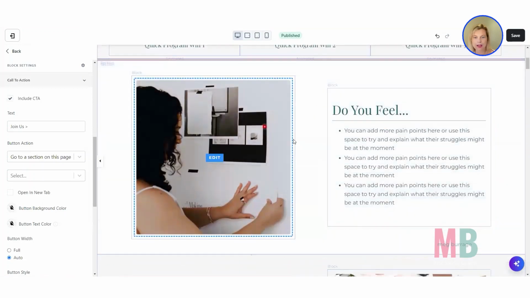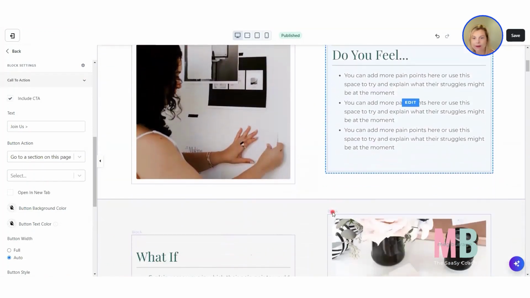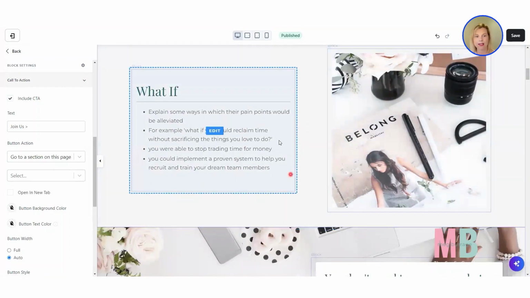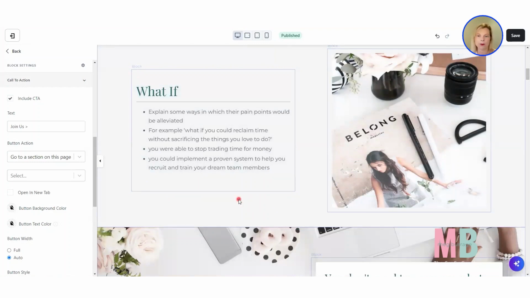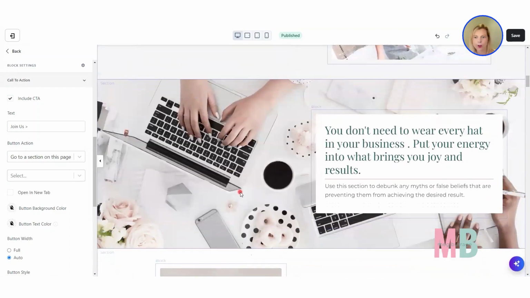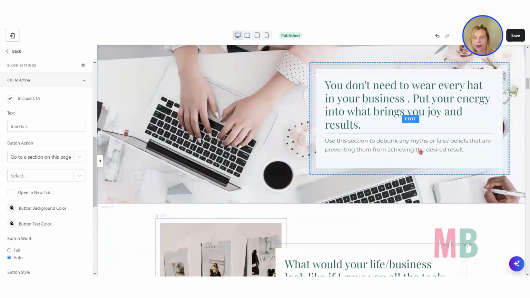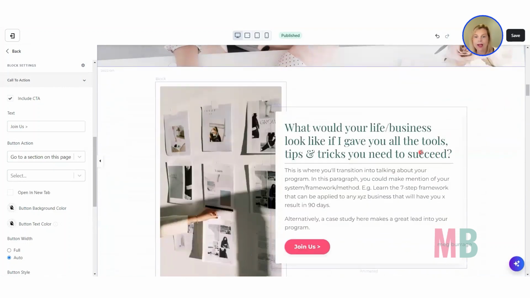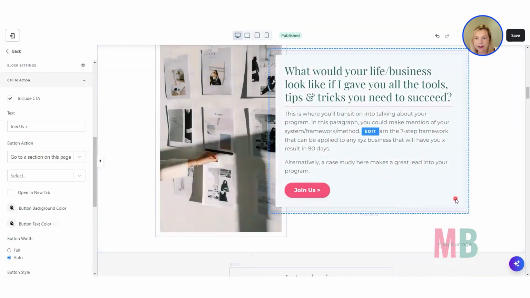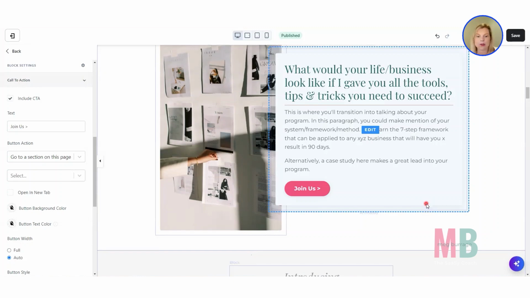All right, so here we've got a section that touches on pain points, highlighting challenges that your audience might be faced with right now. Then we're future stating for them, like what if we could solve those problems for you? Here we're debunking a myth, something that might be keeping a person stuck, something that they believe that's simply not true. And then again, future stating, what would their life look like? How could things be really different for them if they were to learn everything that you cover inside of your program, your system, your framework, your method, and how long is that going to take?